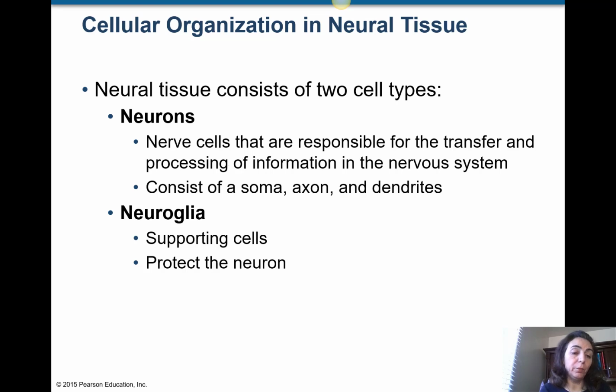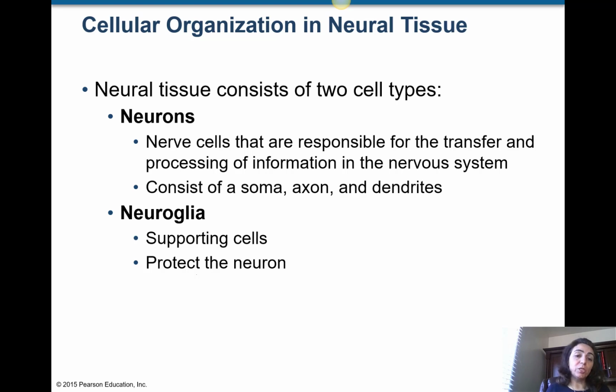What about the neuroglia? Neuroglia are not transferring the information, they're not transferring the message, but they are supporting cells. They protect the neurons. It doesn't mean that their job is less important than the neurons, because if neuroglia do not do their functions properly, after a while the neurons will die.